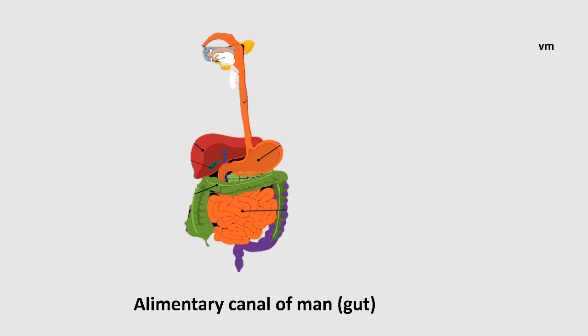Human digestive system has some other names: alimentary canal and gut. Observe carefully how the food travels through the digestive system.